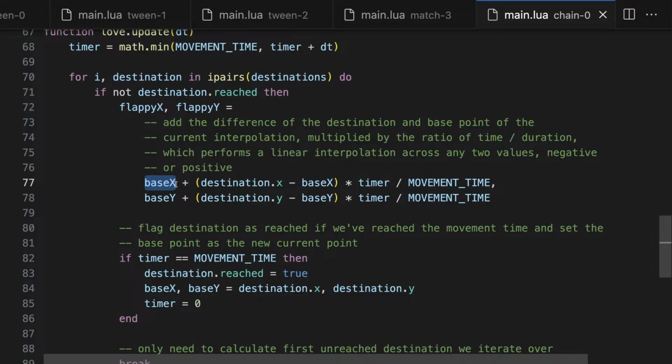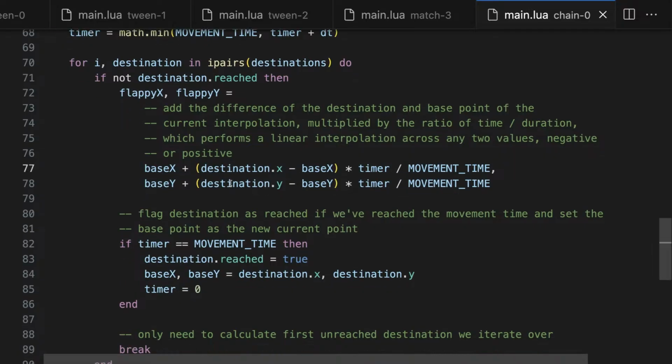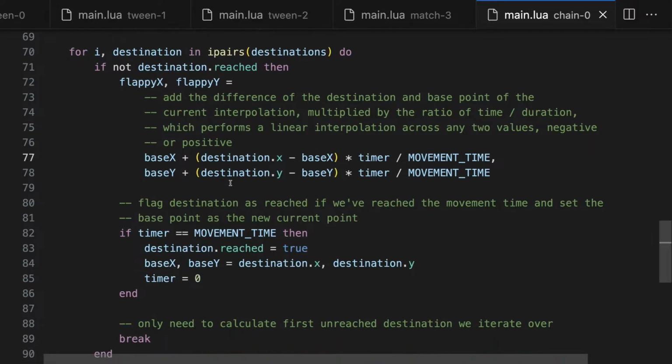As long as it's different from your ending value, the interpolation math will work out such that if you were to subtract the destination value from your actual base value and then multiply by the timer over movement time in order to eventually make that coefficient be 1, by adding that difference to wherever you are right now, or wherever you were at the base when the interpolation was figured out, you will eventually arrive there once x seconds have passed by.